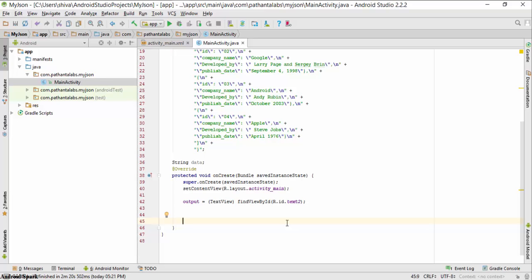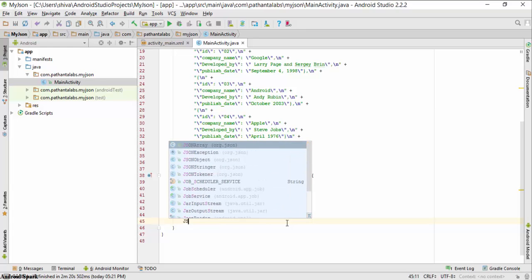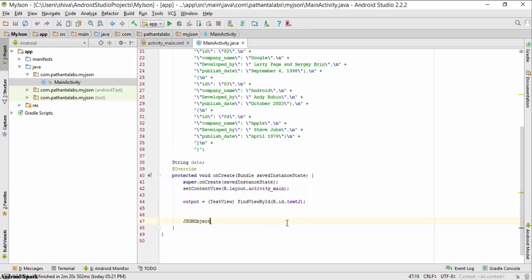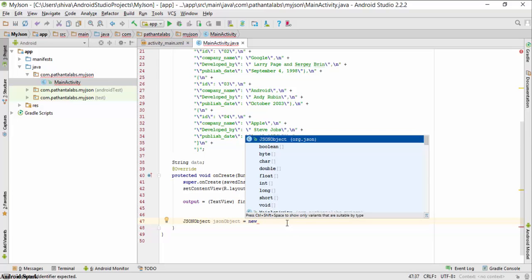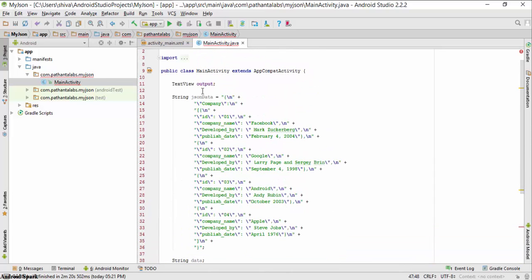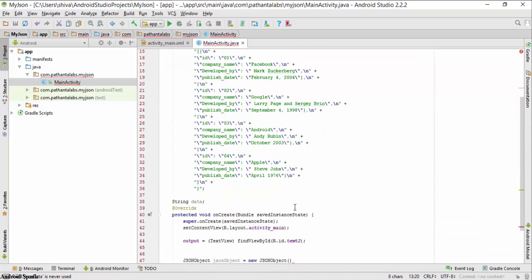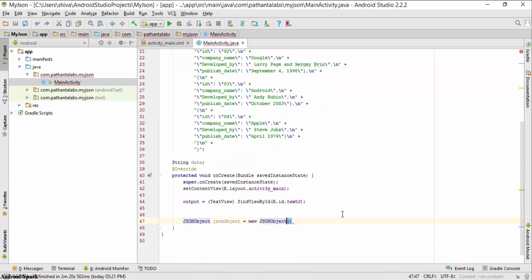For the JSON object, I will create a JSON object, basically named as object. I will give a small letter jsonObject equal to new JSONObject, and I will pass the JSON data, that is this. I will pass the variable name of the JSON data with my JSON object. So, JSON data.